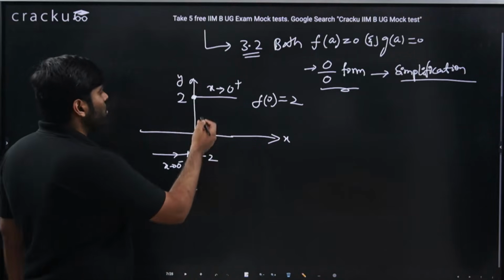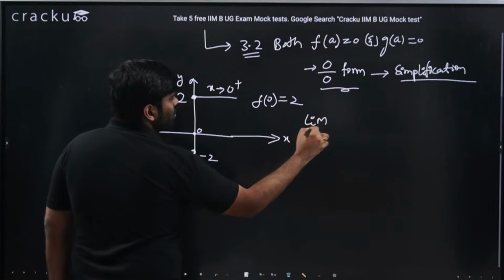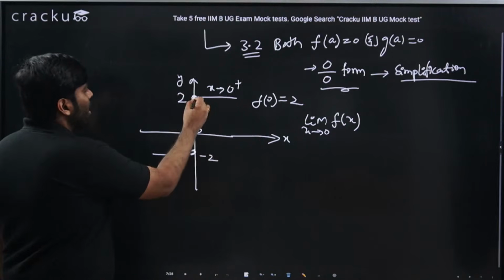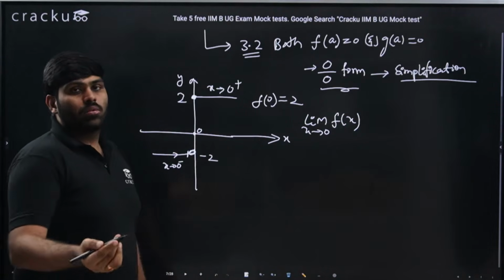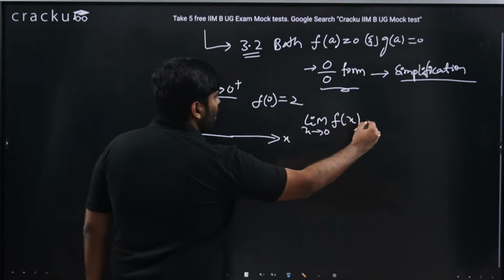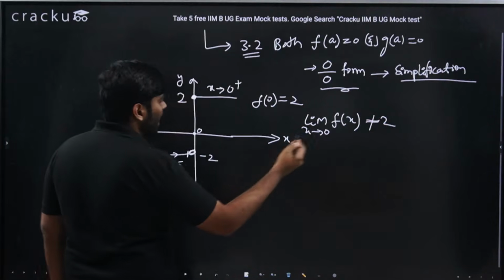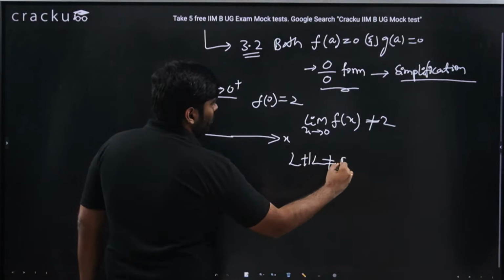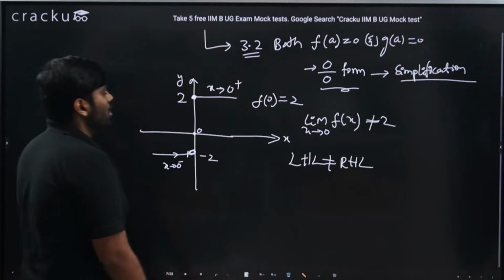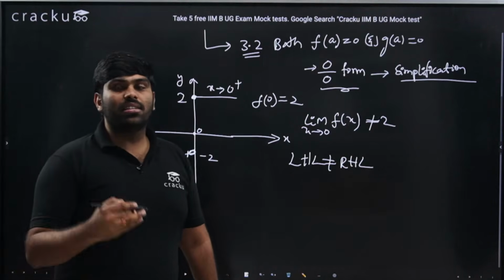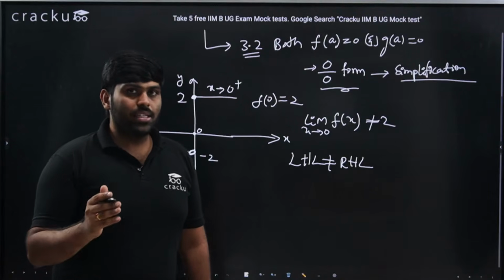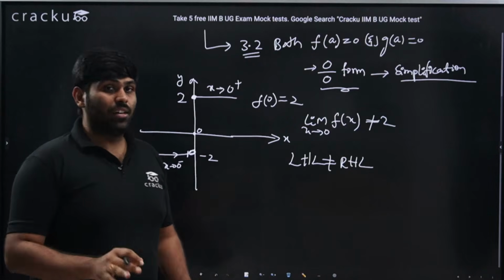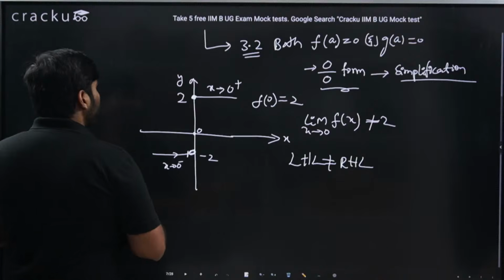So if you directly substitute when I ask the limit as x tends to 0 of f of x, you would say, sir, I will directly substitute f of 0, and the answer would be 2 as per the question. But I would say that is not equal to 2. Indeed, I would say the limit does not exist. Here LHL is not equal to RHL because minus 2 is not equal to 2. Both are not approaching the same value. That is the reason, before you substitute and directly mark the answer, please be careful. There could be an option of does not exist. So you should be clear about what is happening exactly over there.